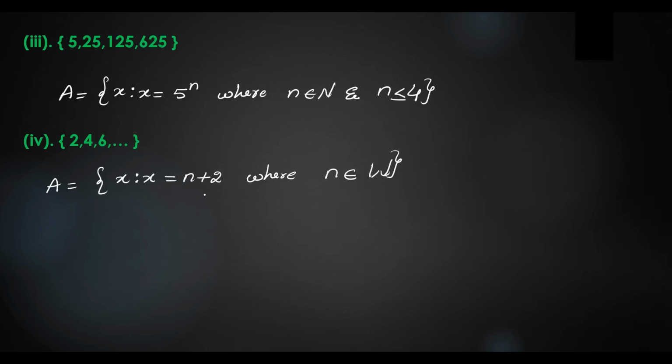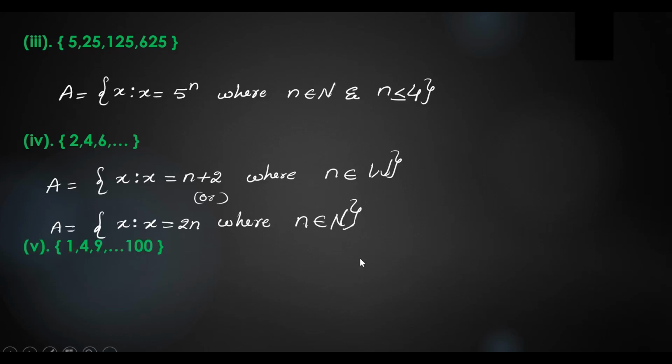Or we can write another method also, that is A is equal to set of x such that x is equal to 2n, where n belongs to capital N. Okay, in both ways you can write the set builder form. Going to next question.